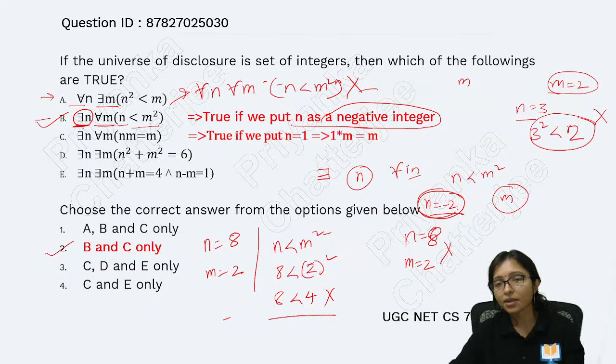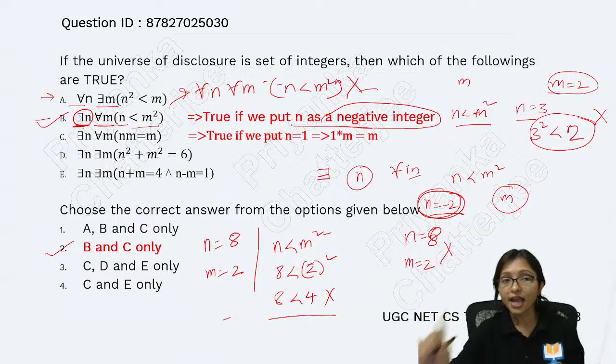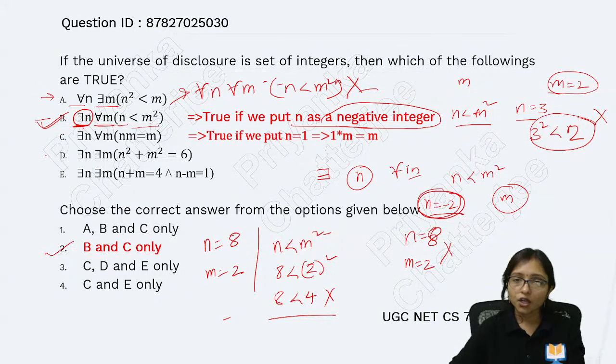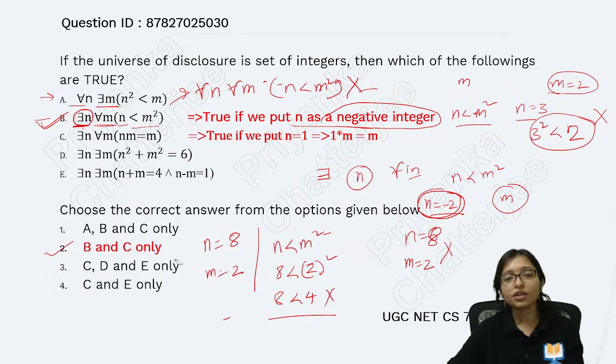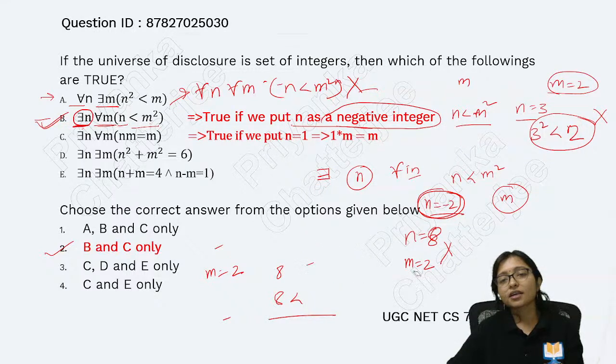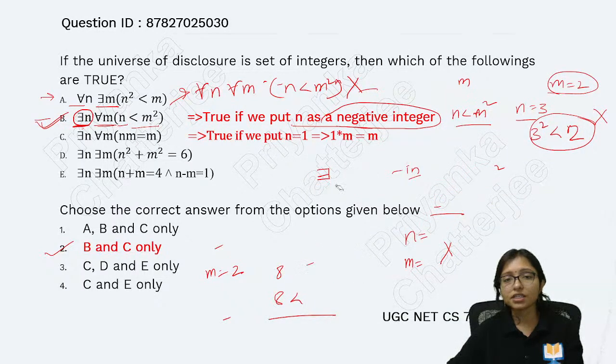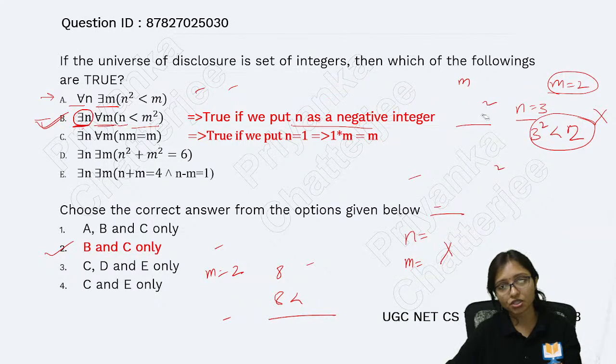If I take some negative integer, then n will be less than m square, that is correct, and that's why this one is correct. Is that clear? Logically, are you able to understand? Clear to everyone? Yes. Very logical. Be conceptual, so that you can handle this type of question.